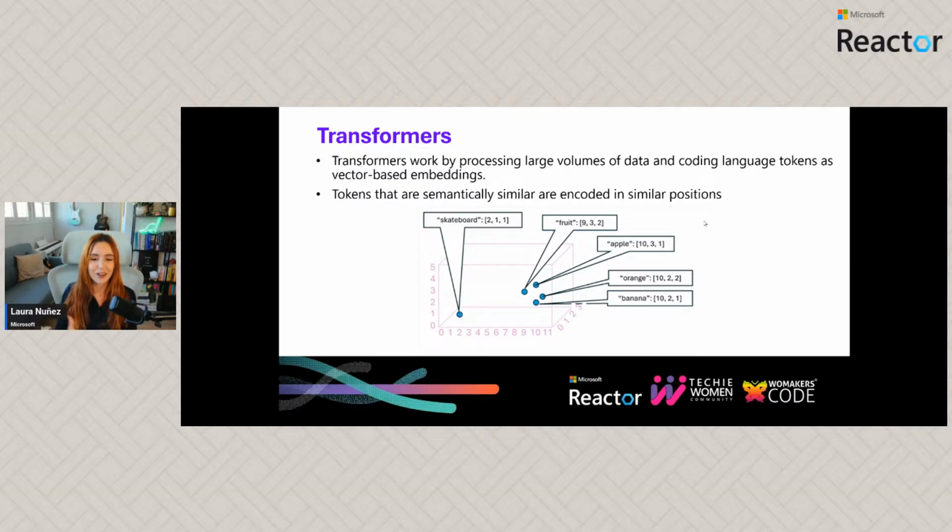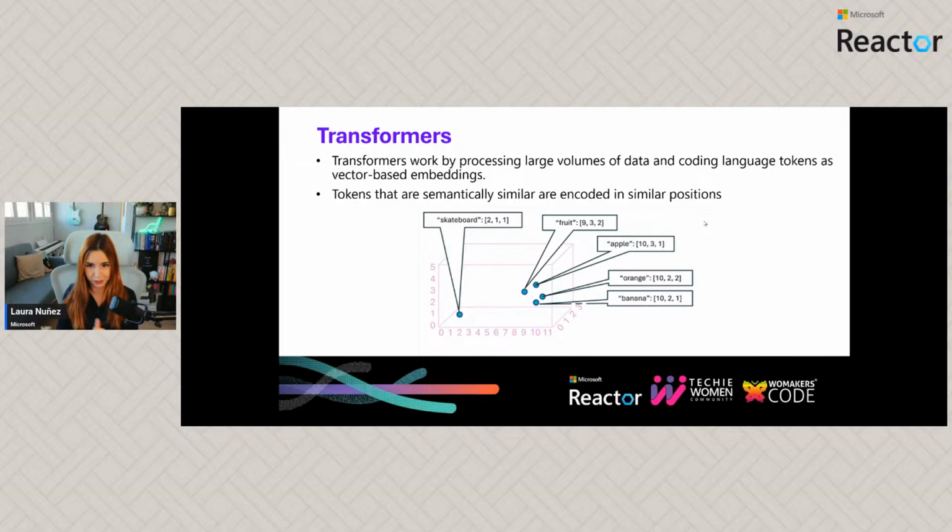So these tokens are going to be related to each other depending on how semantically similar they are. So banana is going to be more similar to fruit than to dog, for example, right? Or a skateboard is not going to be related to orange or to apple, right? So if they are more similar, they are going to be closer. So we have numerical representations of images, and we have numerical representations, encodings of text.